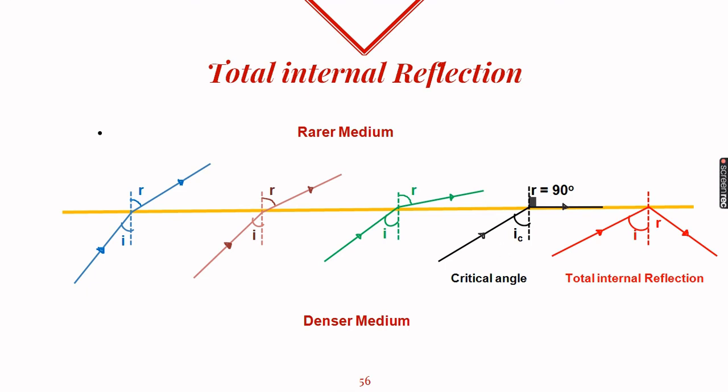Now can you guess, if the angle of incidence is made larger than the critical angle, then what will happen to this refracted ray? Yes, obviously it will enter back into the same denser medium. So this is an incident angle which is larger than the critical angle. In this case, the refracted ray will not enter into the rarer medium, but it will come back into the denser medium. And this phenomenon is called total internal reflection.